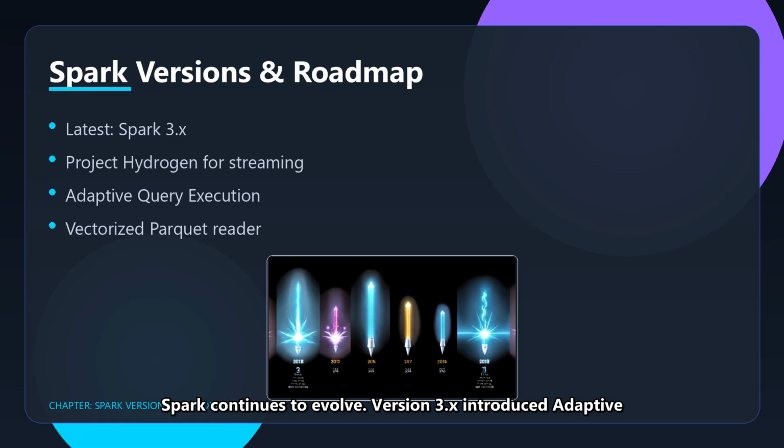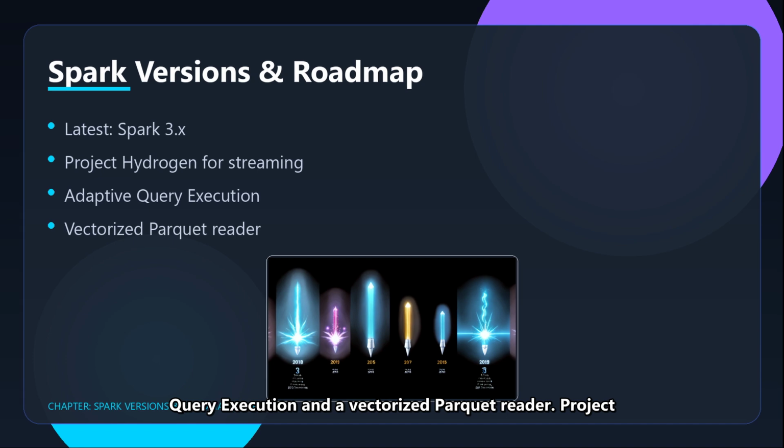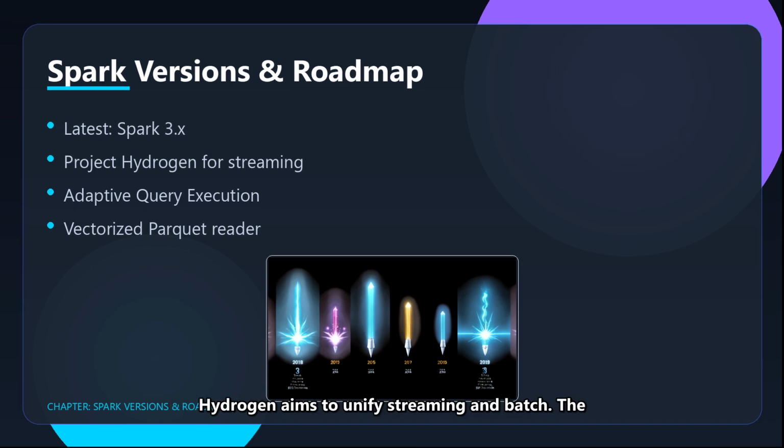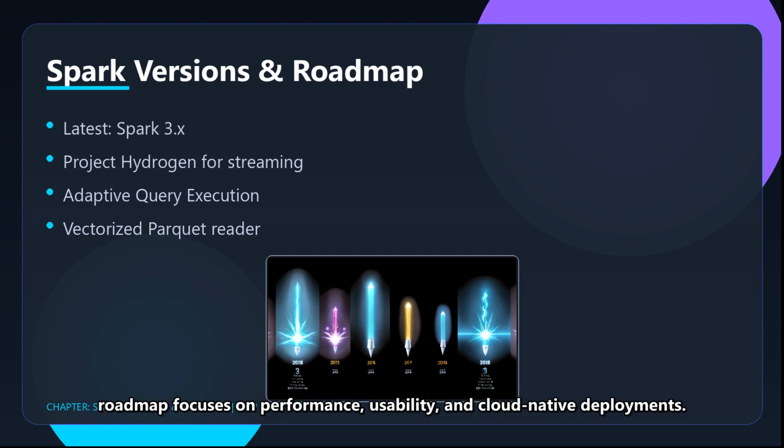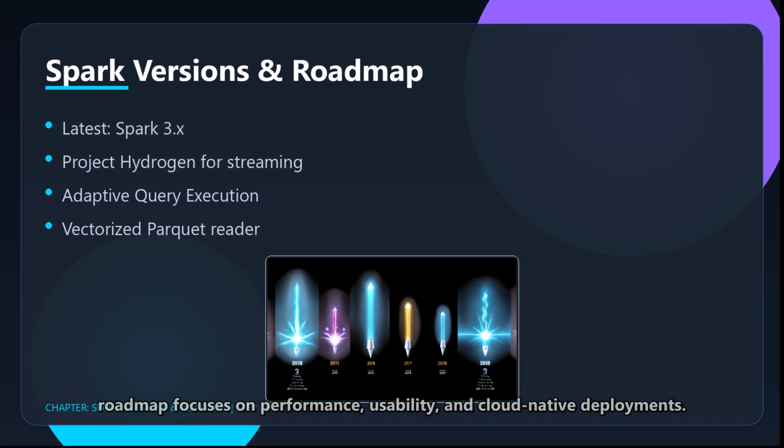Spark continues to evolve. Version 3.x introduced adaptive query execution and a vectorized Parquet reader. Project Hydrogen aims to unify streaming and batch. The roadmap focuses on performance, usability, and cloud-native deployments.